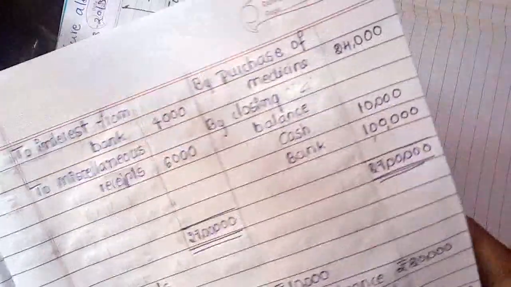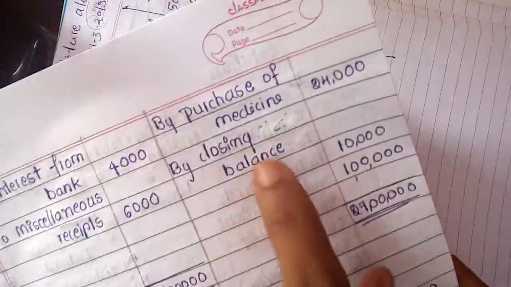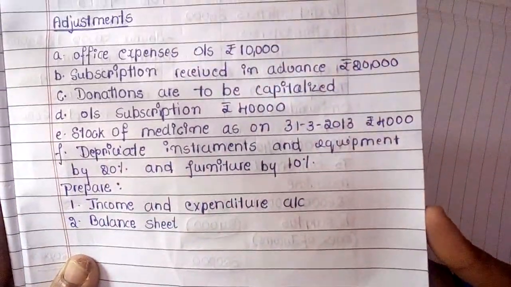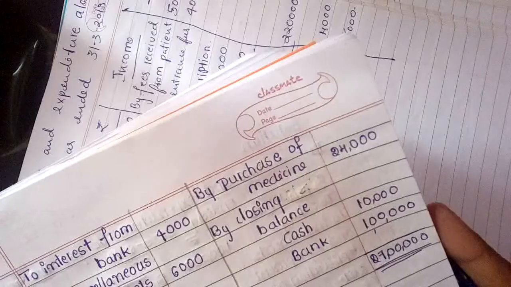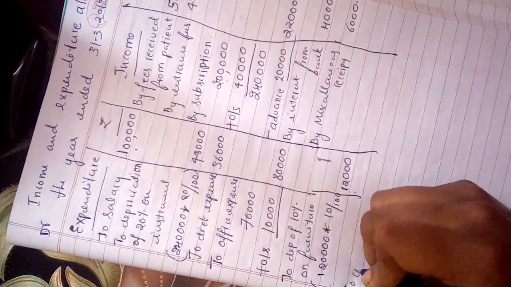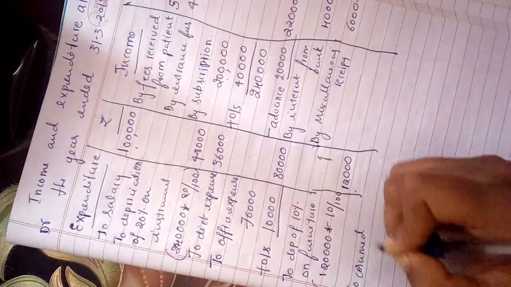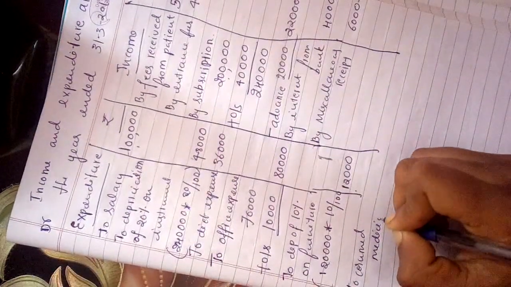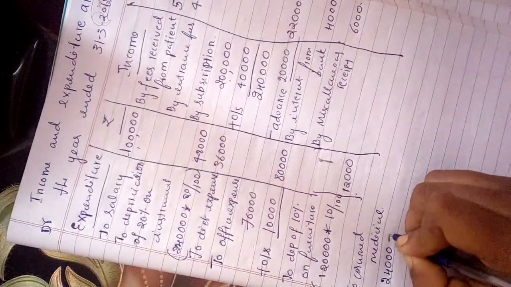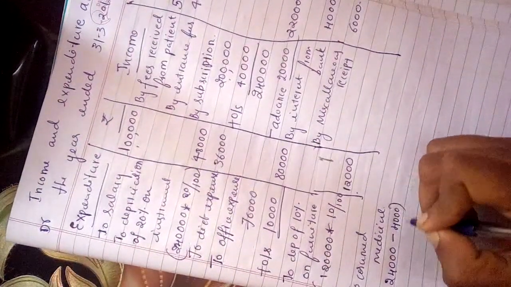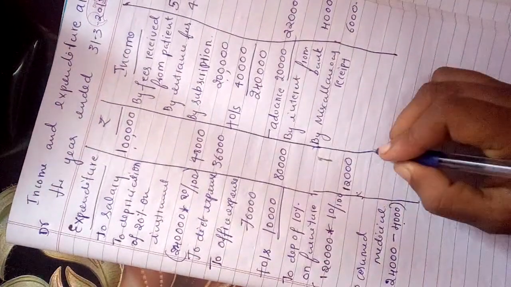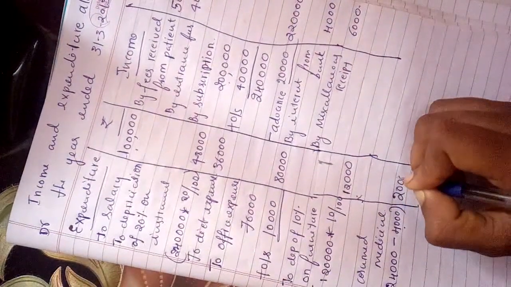So next, see purchase of medicine. We need to find out what they have given, the closing stock of medicine, that is 4,000, which is the closing stock. They have given the purchase of medicine. Now what is the amount consumed? So consumed medicine is 24,000 minus closing stock. This one is the closing stock, given in the adjustment. So remaining is now only 20,000.